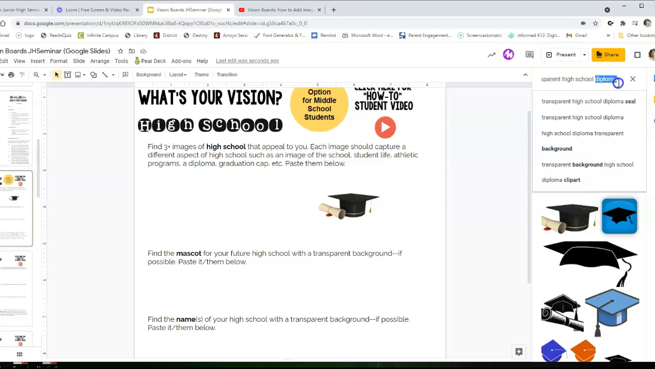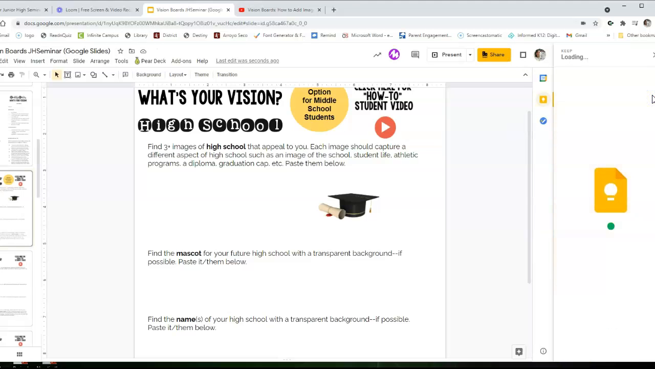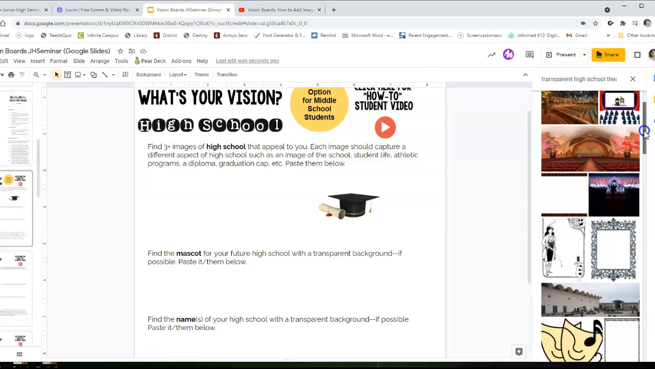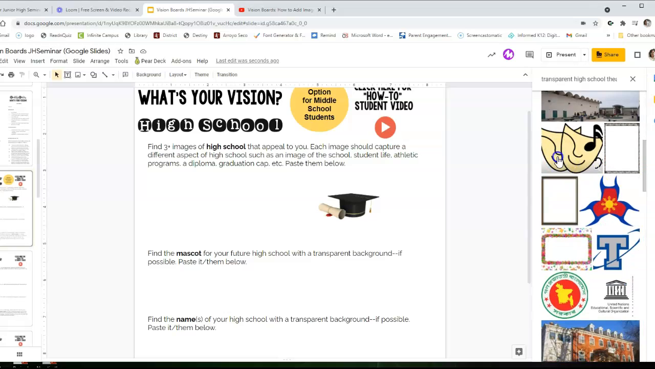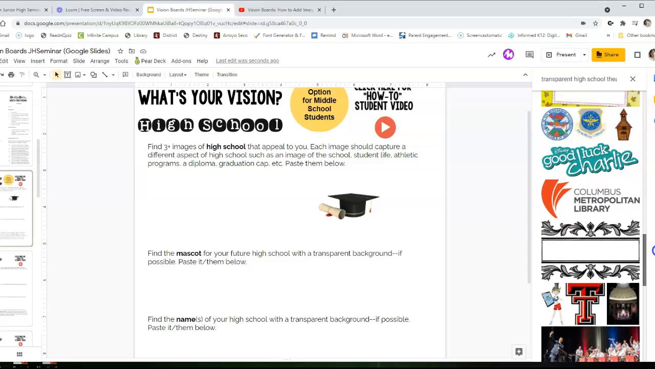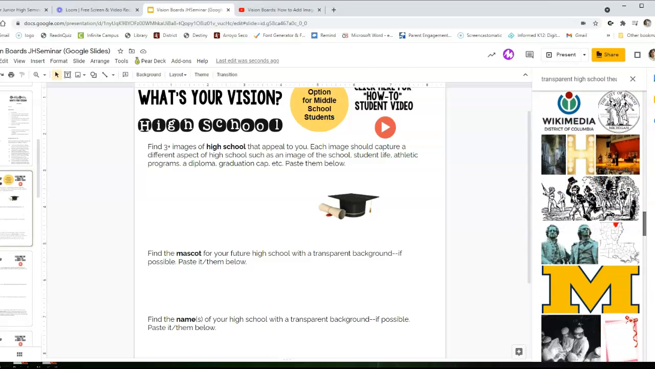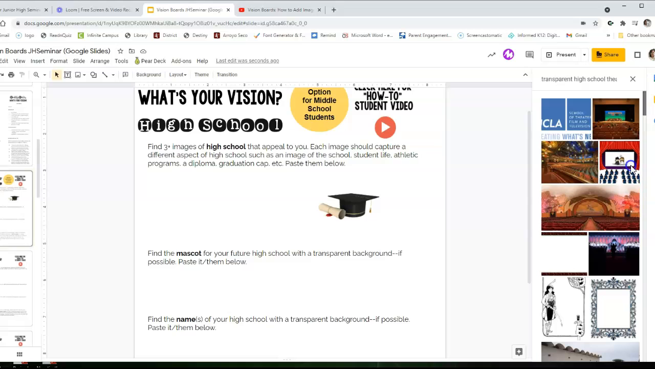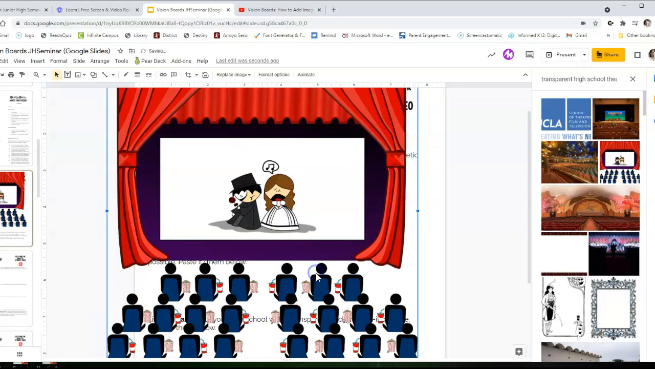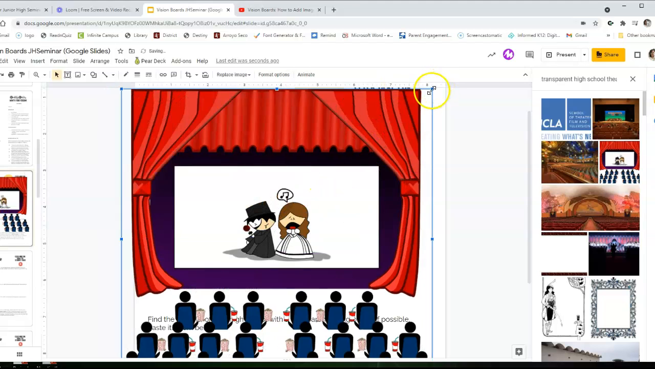Let's say you want to get into theater. Okay, maybe there's an auditorium. That works well. I like these masks. That's kind of what I was thinking when I first told you about a symbol for theater. Let's go ahead and run with that. If you don't see anything you like, you can go ahead and search Google. Try this one. There we go. Maybe that's Phantom of the Opera. Let's go ahead and reduce this.